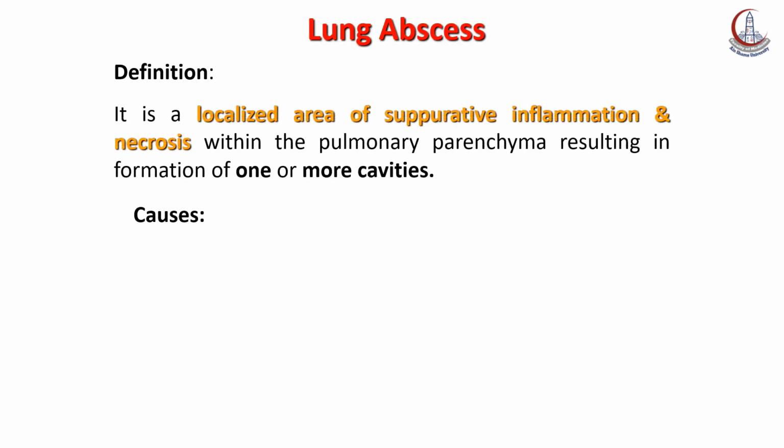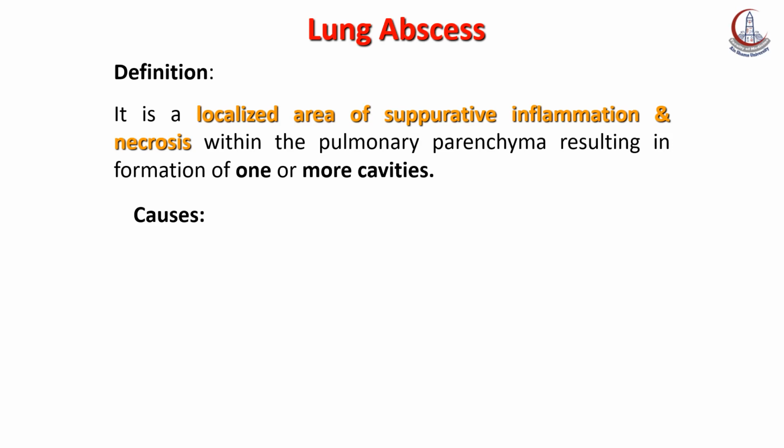Lung abscess is defined as a localized area of suppurative inflammation. As we learned previously in general pathology, there is a type of inflammation called acute suppurative inflammation, and acute suppurative inflammation has a localized form, which is abscess. Abscess contains necrosis, which occurs within pulmonary parenchyma, resulting in the formation of one cavity containing this necrotic material or more than one cavity.